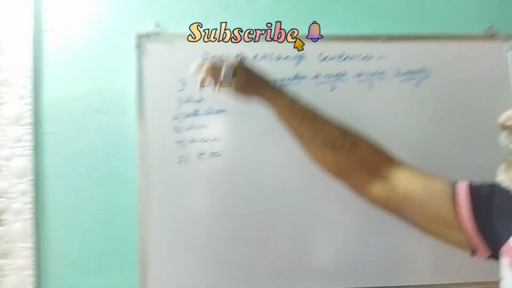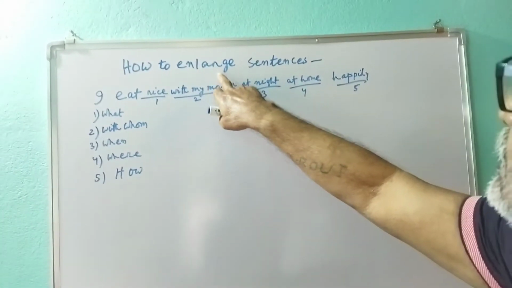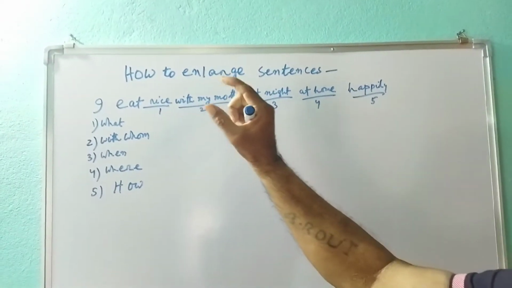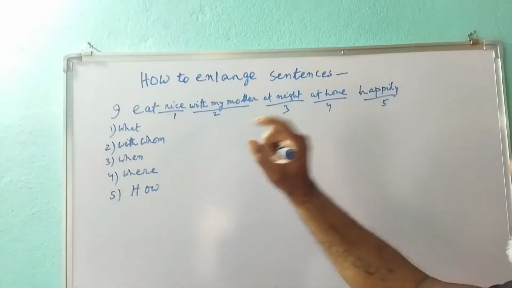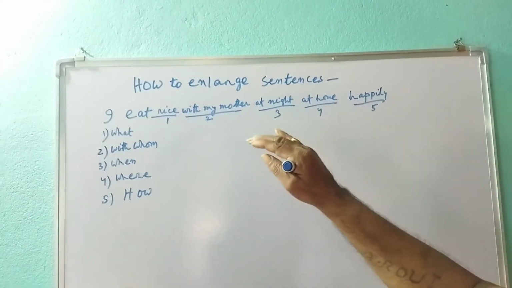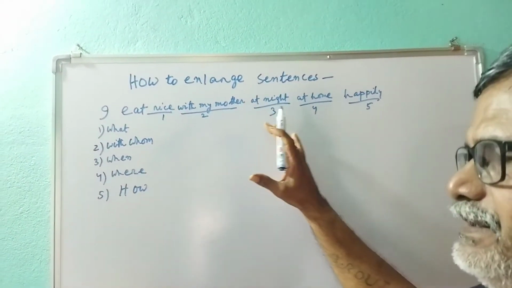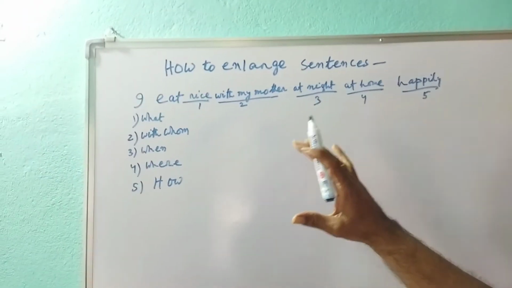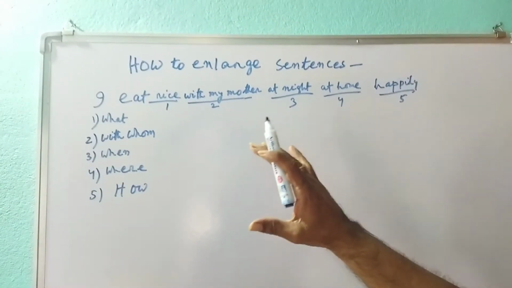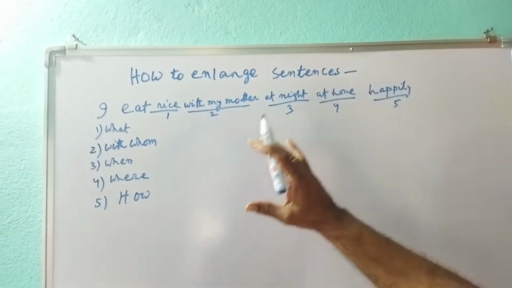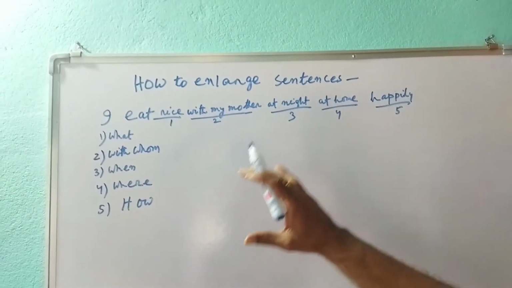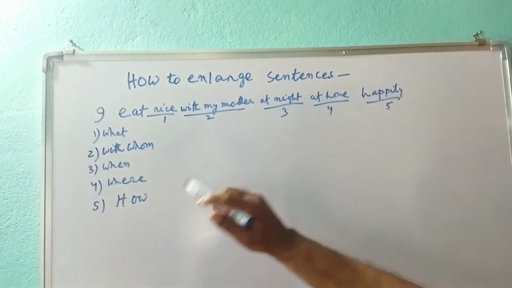Here I have written how to enlarge sentences. Suppose a small sentence is there, you have to enlarge it and you can make it a larger one. You can call it expansion of sentences. And also here I have given you some syntactical rules. You will have sufficient knowledge on syntax also.